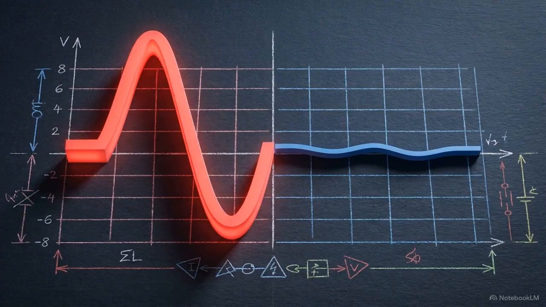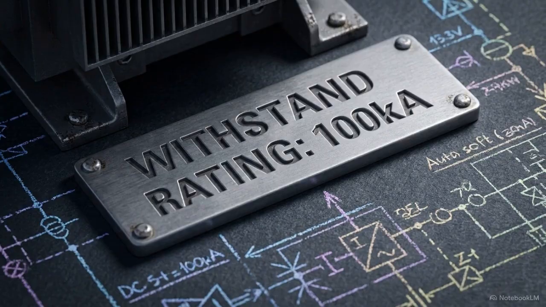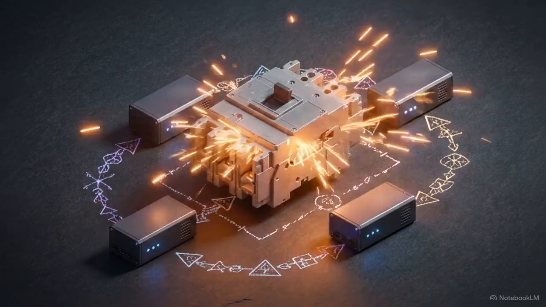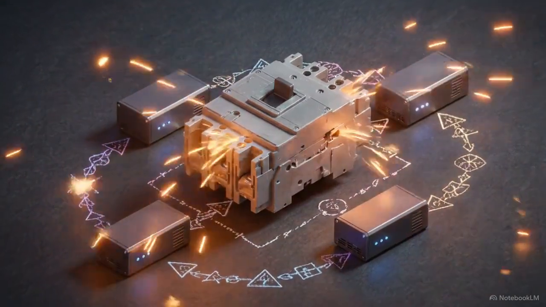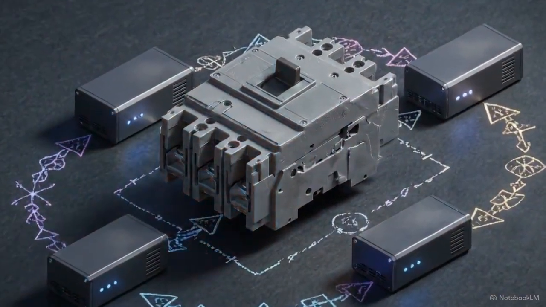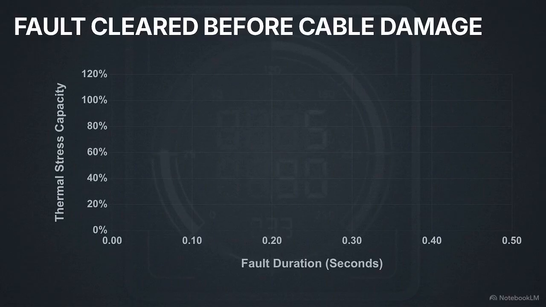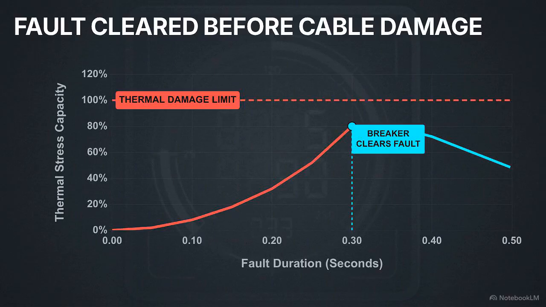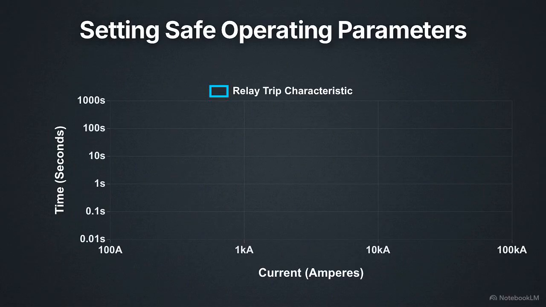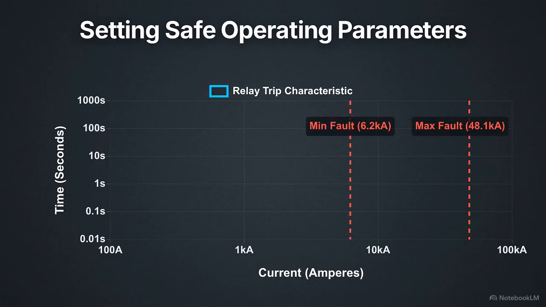We must study two precise extremes: the maximum possible fault current and the minimum possible fault current. Maximum fault currents define the equipment withstand ratings. We calculate this ceiling to ensure the physical circuit breakers do not explode under the mechanical stress of a dead short. Minimum fault currents verify that protective devices will actually detect a weak fault and operate effectively before the cables reach their thermal damage limits. By establishing these absolute upper and lower boundaries, short-circuit analysis provides the exact operating parameters needed for protection coordination.